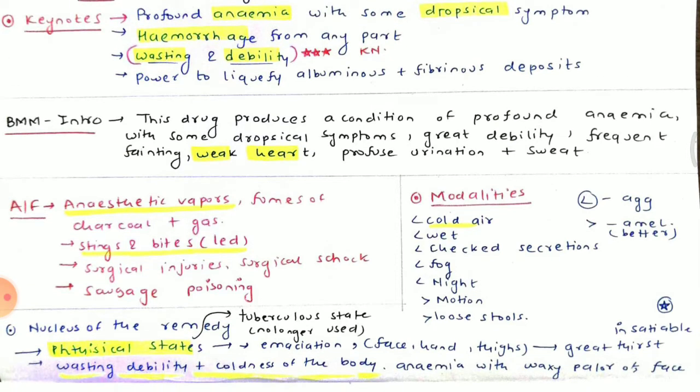Some of the modalities of acetic acid are: it is aggravated by cold air, aggravated in wet, checked secretions, fog, night, and ameliorated by motion and loose stools.